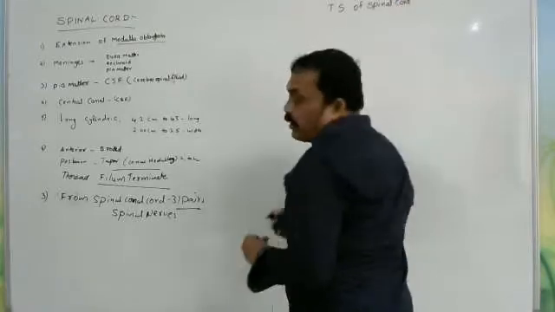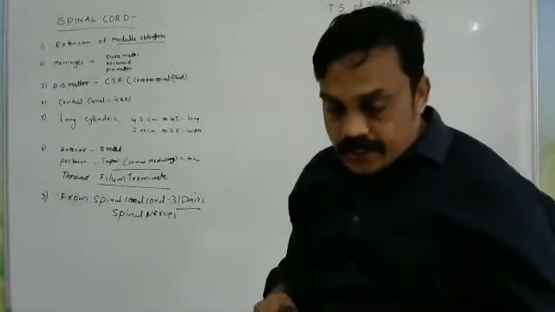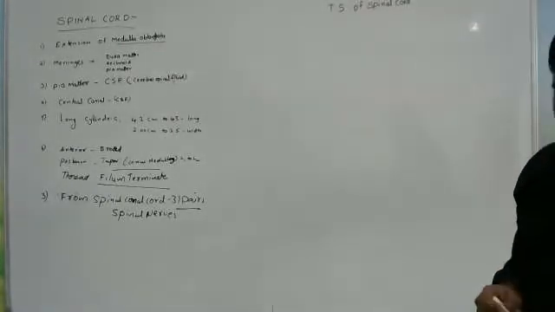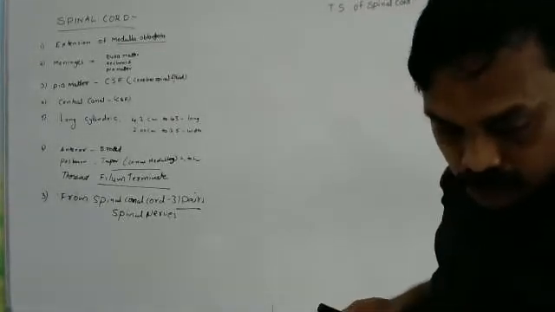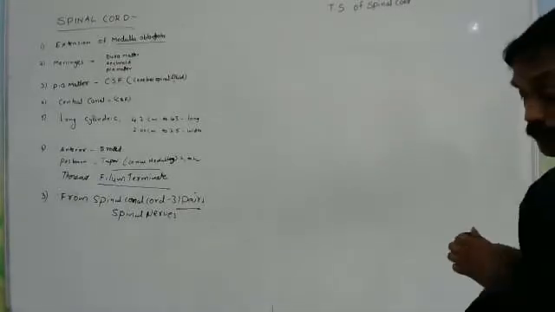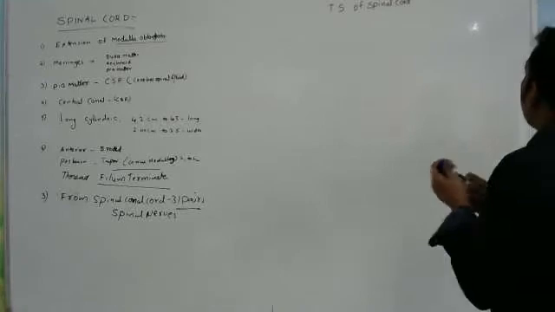So we have to draw a little bit of a diagram, which is easy to understand. We will draw the diagram of the spinal cord using a blue pen.